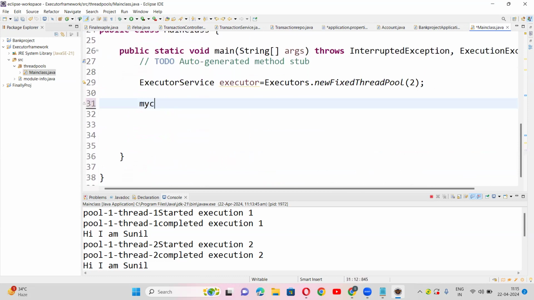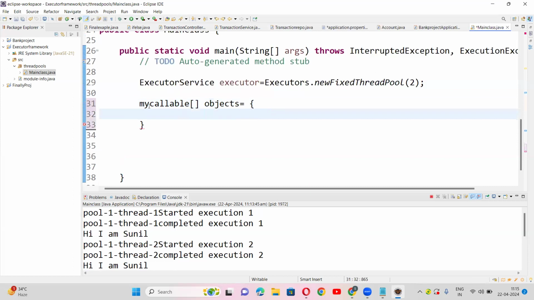My callable objects equal to, we have new my callable of one, new array comma.